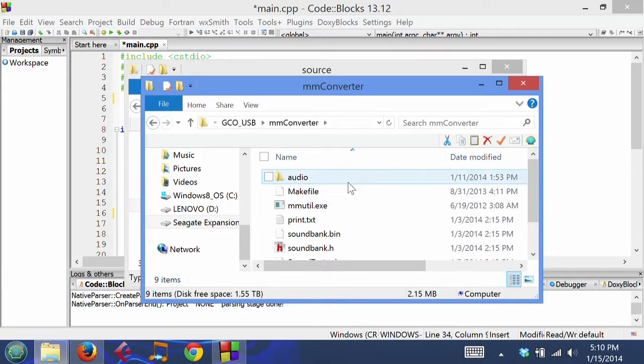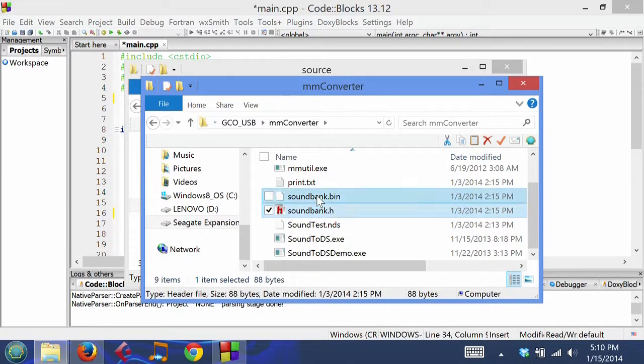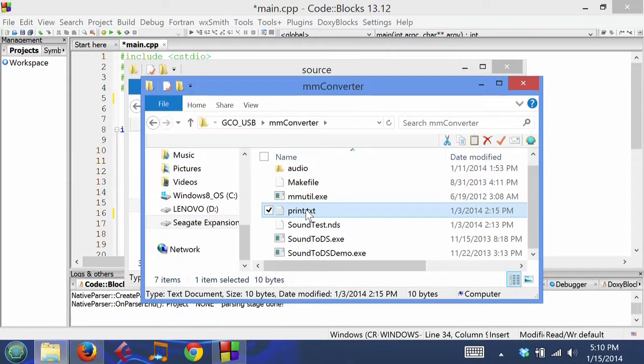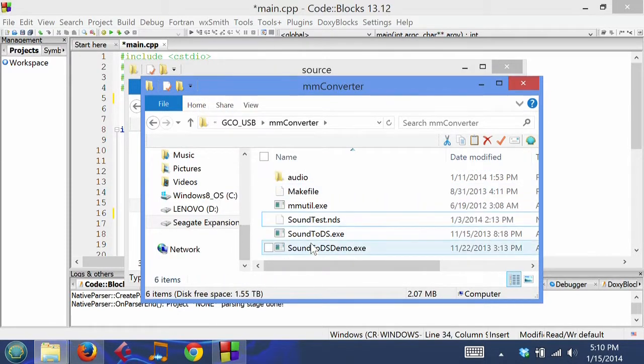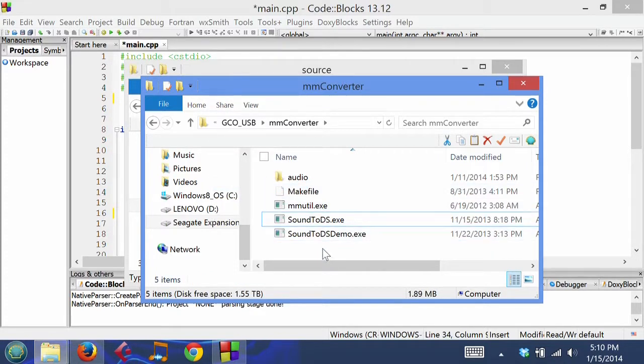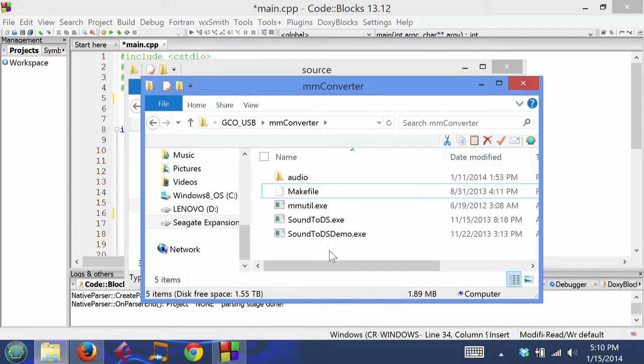But today we're just going to work on sound effects, and what you will see, we won't have these files yet. I'll show you guys how to make them. Same for that. Don't need that. And even the sound test, we don't need that. I don't even think we need the make file. I'll just leave it in there. Anyways,